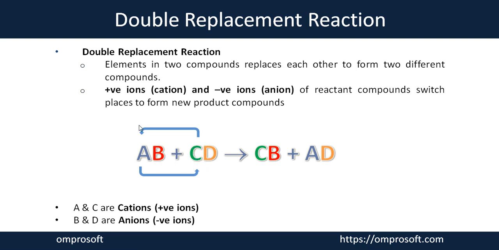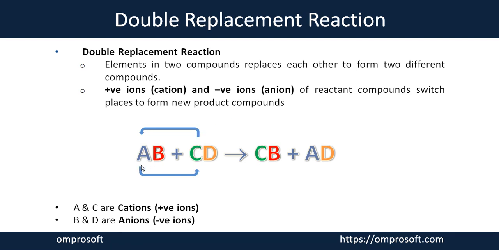Now, when a double replacement reaction occurs, as the word says, the cation can replace the other cation and come to its place, so they switch places and exchange their positions. After the exchange, they make two different combinations of compounds.